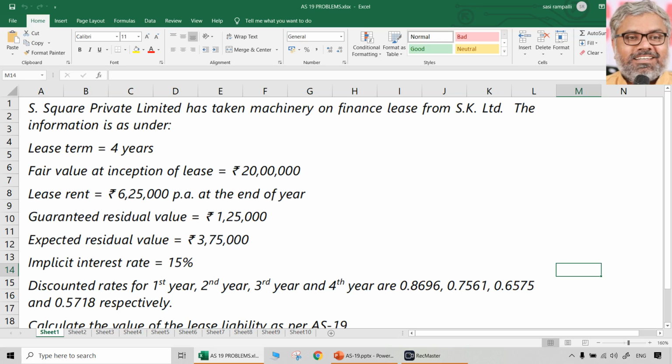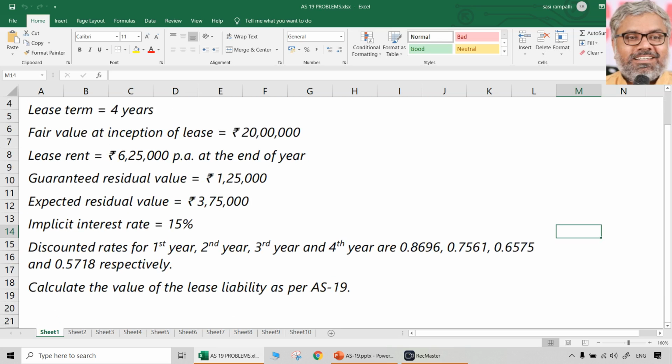But ultimately the calculations whenever we take the present value type of scenarios will be approximate. Approximate does not mean there will be too much variation or difference. Smaller differences in arithmetical final answers are okay, don't have to worry about that. But when there are discount rates already given, generally there will not be much difference in the answers, they will be almost the same.